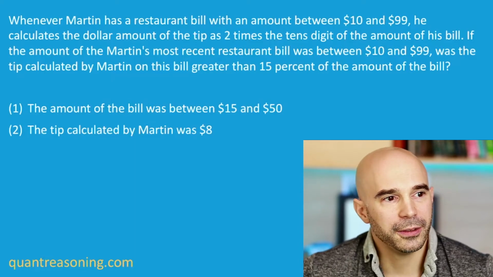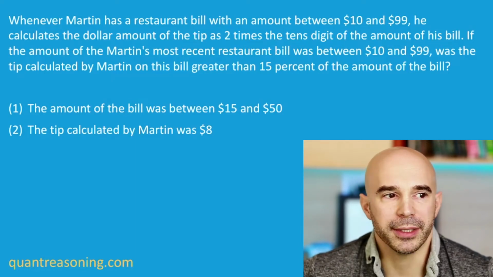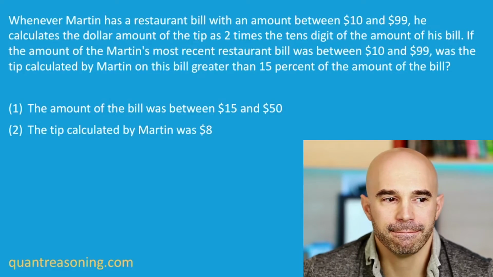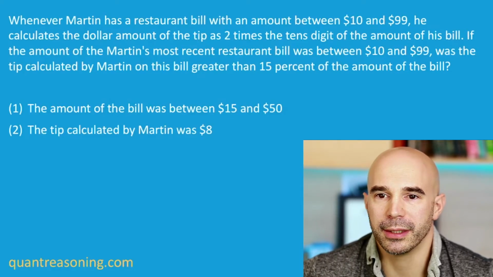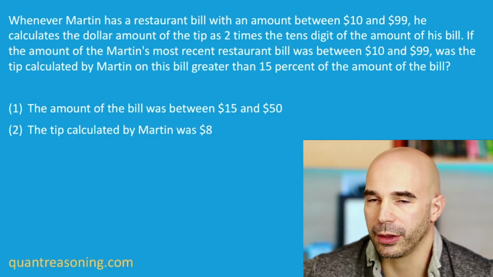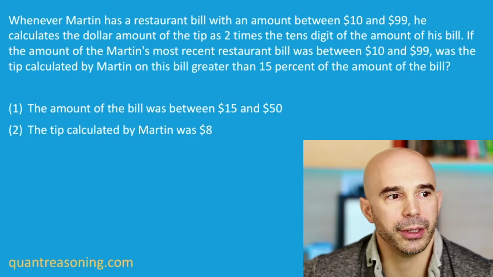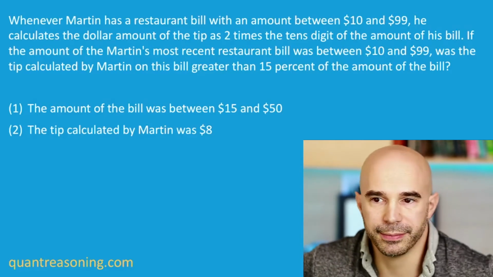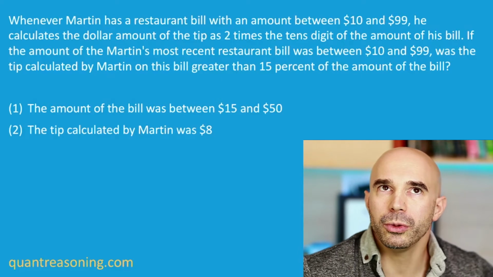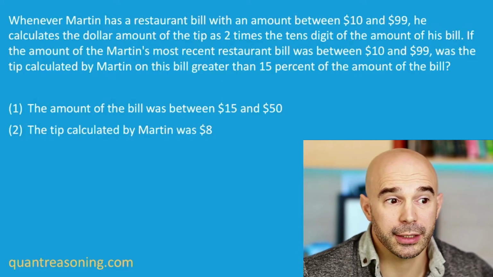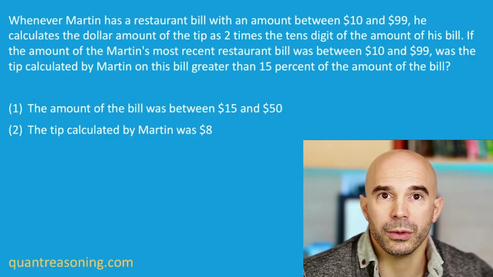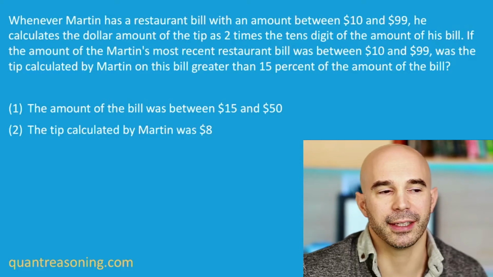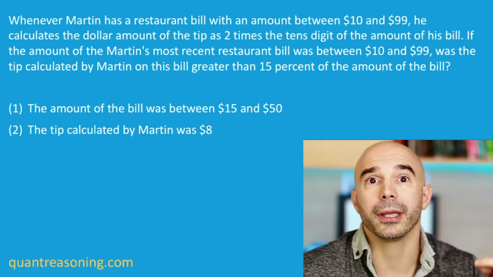I want to ask all of you to look at those two statements and see if you can identify some kind of relationship between those two statements. You're right, Surajit. The inference from statement 2 is that the bill was $40-something. How does that relate to statement 1? They don't imply each other because from reading statement 1, we would not be able to infer that the tip was 8. That's right. So statement 2 implies statement 1.